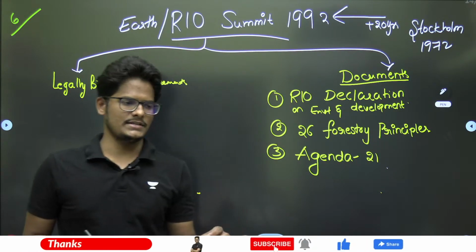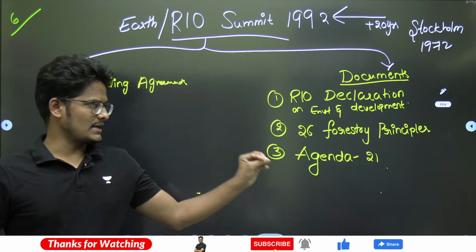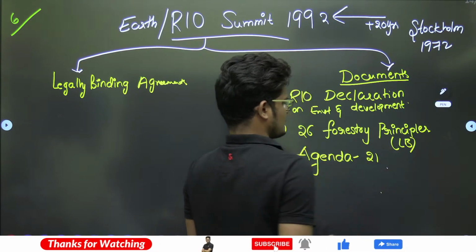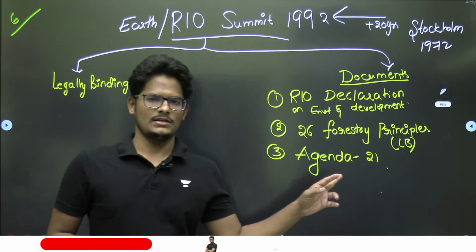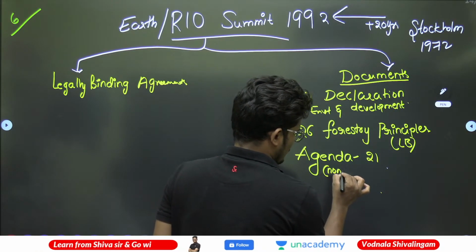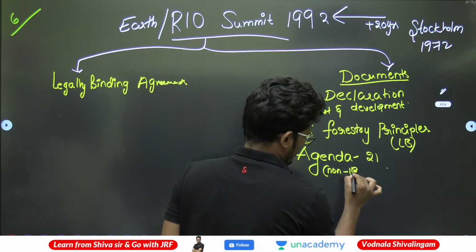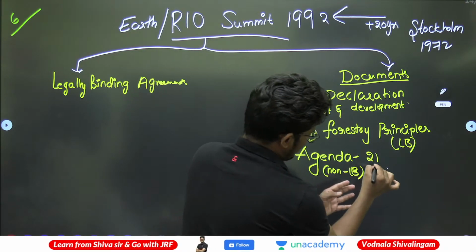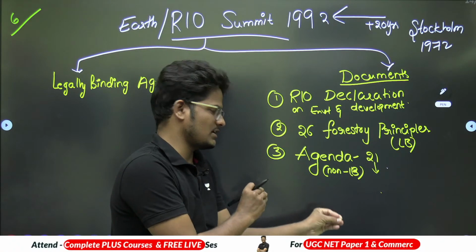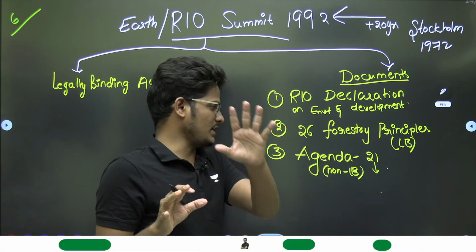The forestry principles are legally binding. Agenda 21 is not legally binding; it is up to the countries. The 21 refers to the initiatives taken under Agenda 21 being for the 21st century.